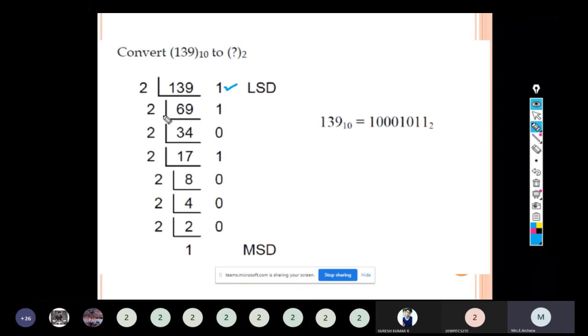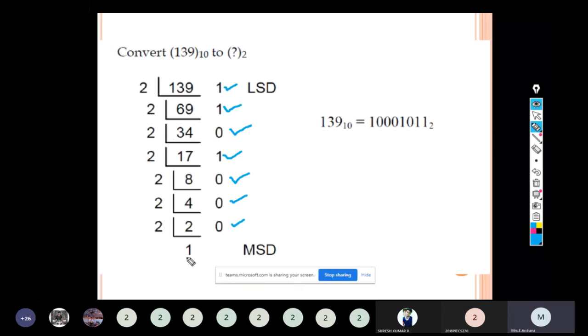Next, 69 is divided by 2. 34 2s are 68, remainder will be 1. 17 2s are 34, remainder will be 0. 8 2s are 16, remainder will be 1. 4 2s are 8, remainder will be 0. 2 2s are 4, remainder will be 0. 1 2 is 2, remainder will be 0.